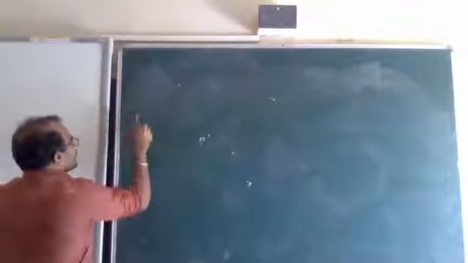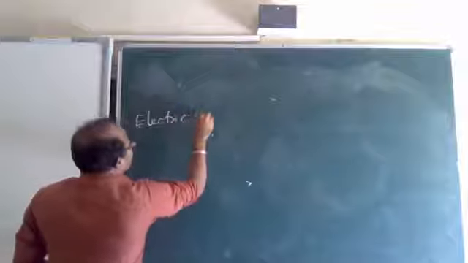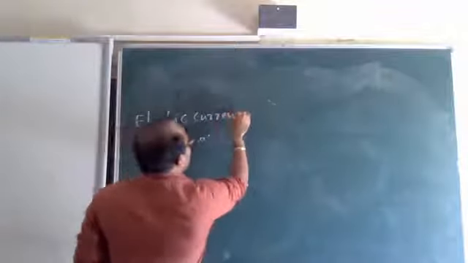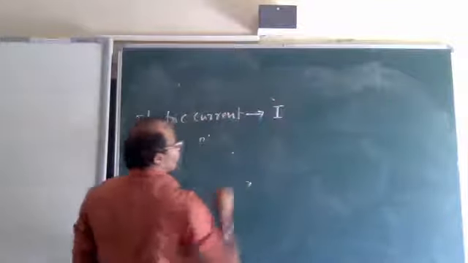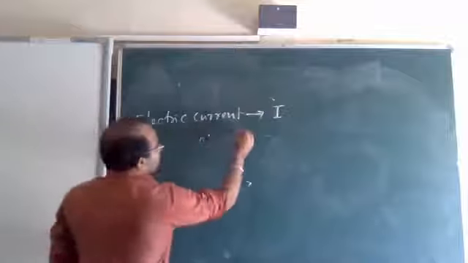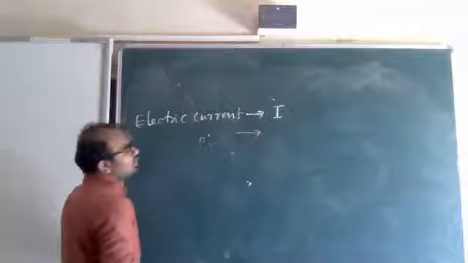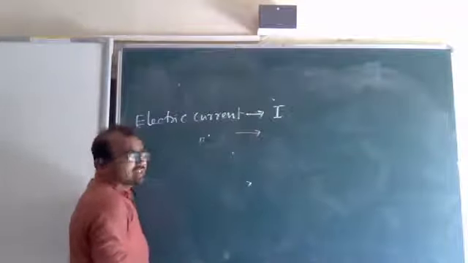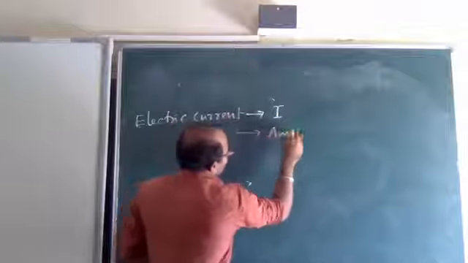Electric current. They might ask you, what is electric current? Electric current is denoted by I. Second point, the SI unit of electric current is ampere.